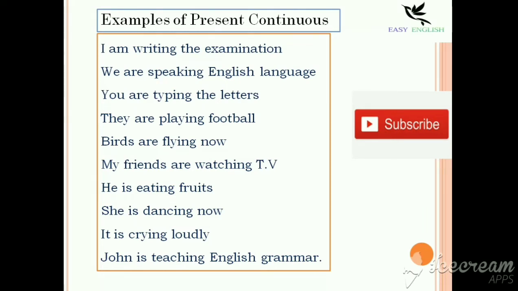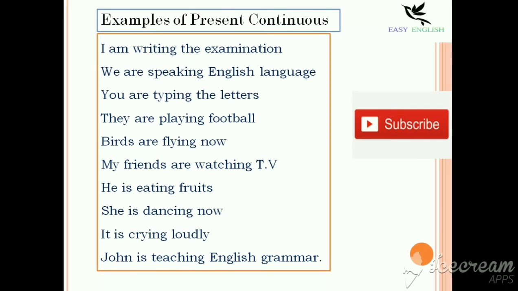We are speaking English language. You are typing the letters. You can be used for both singular and plural, as I told you earlier. Are is a plural be form verb. Typing the letters. Actually, you should use this sentence, you are typing the letters, if someone is typing the letter when they are doing the particular work. You can mention that you are typing the letters.